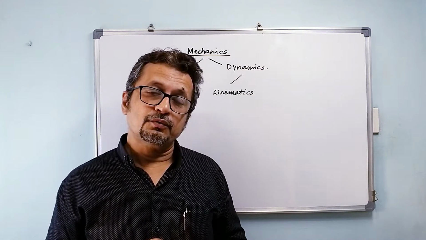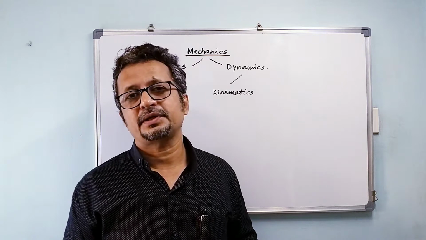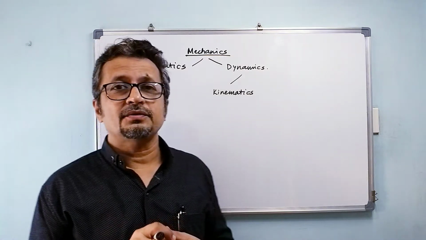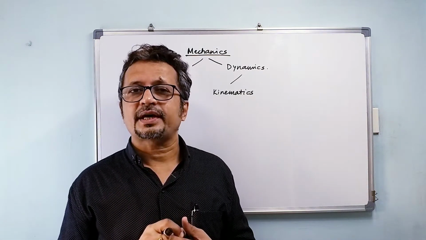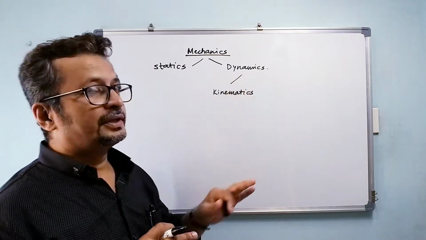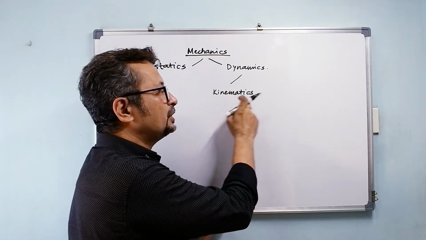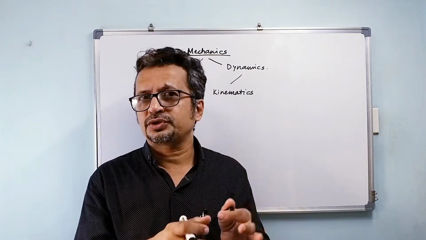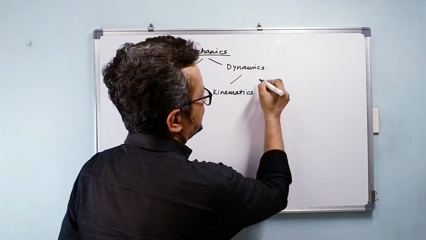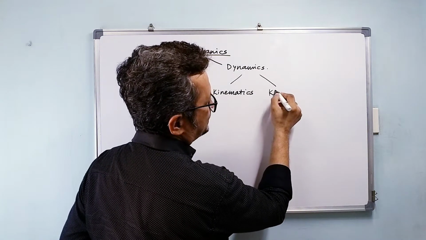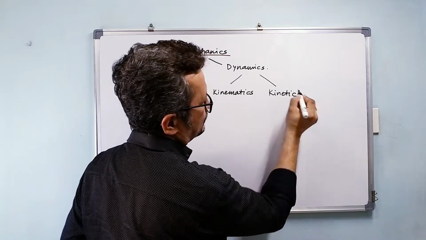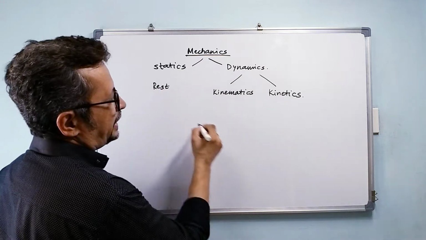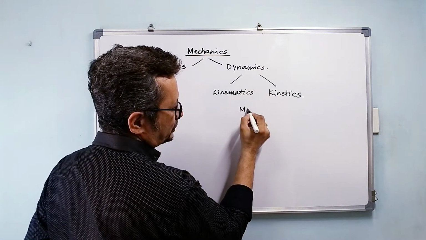But then again, what is the cause of motion? Cause of motion can be some force acting on the body, right? Like in statics, we would be studying only the forces acting on a body. Now, while in motion, there may be some forces. Here we are considering only motion. But when we consider motion as well as the cause for motion, that is the force acting on the body, that branch of physics would be called kinetics. Here the objects are at rest, and here the objects are in motion.